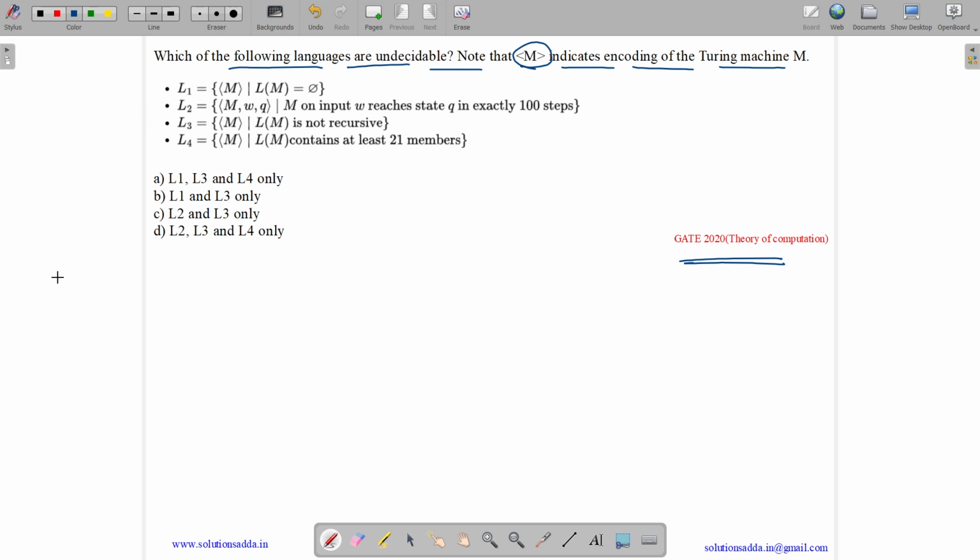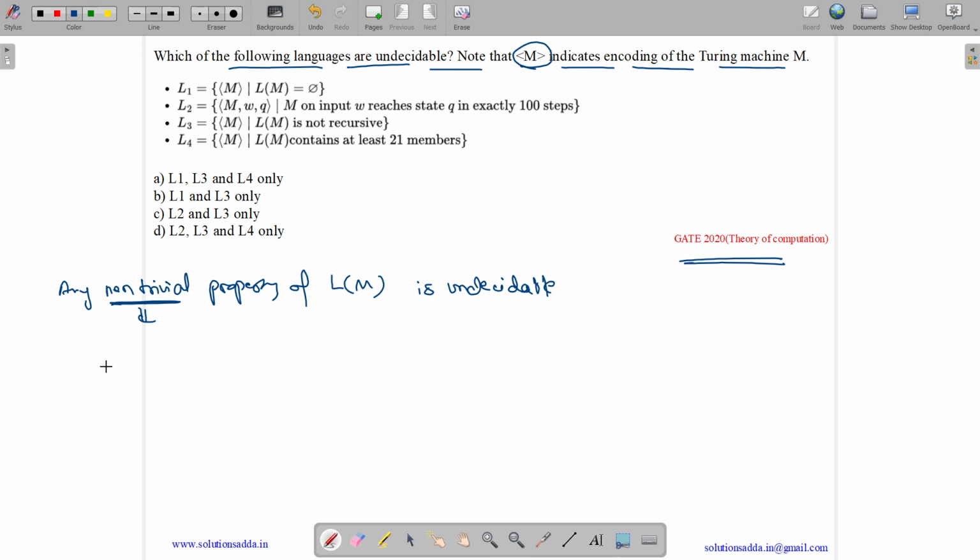First we need to see about Rice's theorem. So what is Rice's theorem? Rice's theorem says that any non-trivial property of language accepted by Turing machine, which is L(M), is undecidable. Okay, so any non-trivial property is undecidable. Now what is a trivial property and what is a non-trivial property?